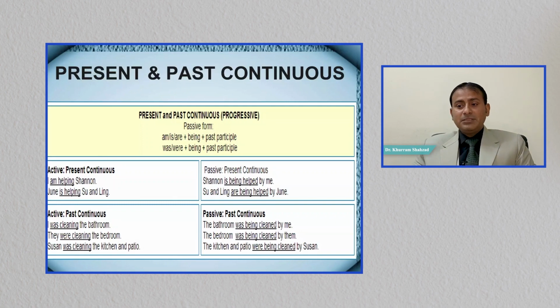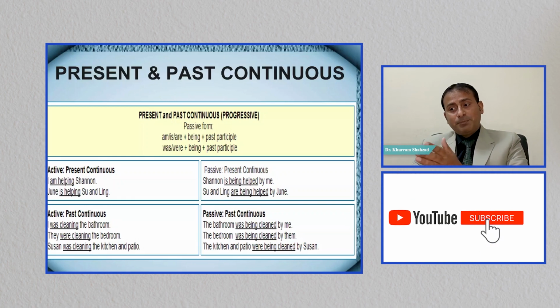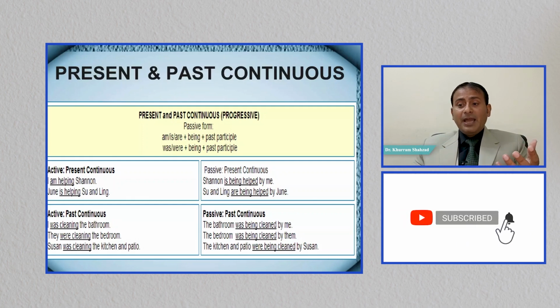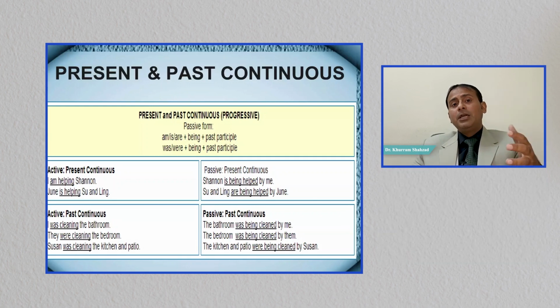I am helping Shannon. I am helping. So is, am, are plus being plus third form of the verb. Shannon is being helped by me. June is helping Sue and Ling. Sue and Ling are being helped by June. Amna is helping me. I am being helped by Amna. Negative will be, I am not being helped by Amna. Interrogative will be, am I being helped by Amna?